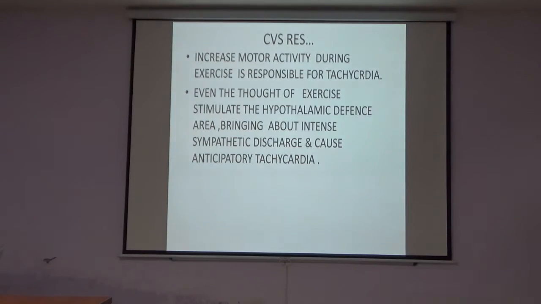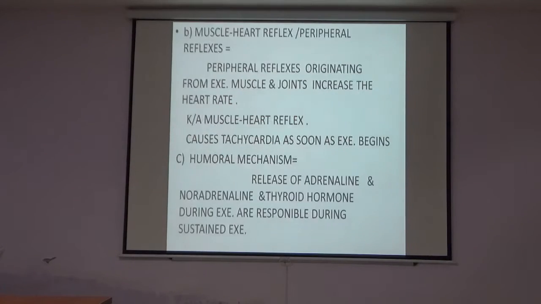This is the mechanism of anticipatory tachycardia. As I said, anticipatory tachycardia is the tachycardia that occurs before the starting of the exercise, and the mechanism of anticipatory tachycardia is the stimulation of the hypothalamic defense area, bringing about an intense sympathetic discharge. Muscles heart rate reflex, or the peripheral reflexes.